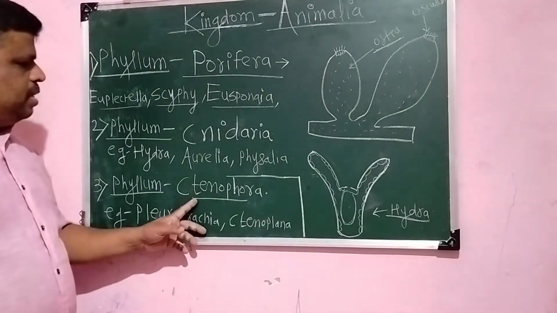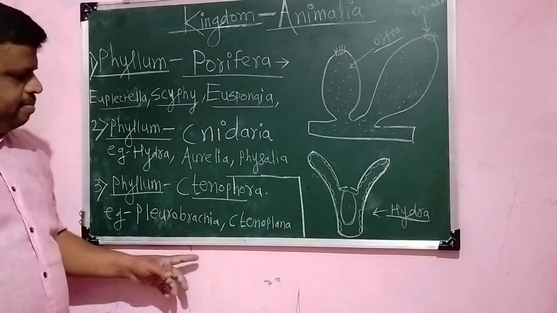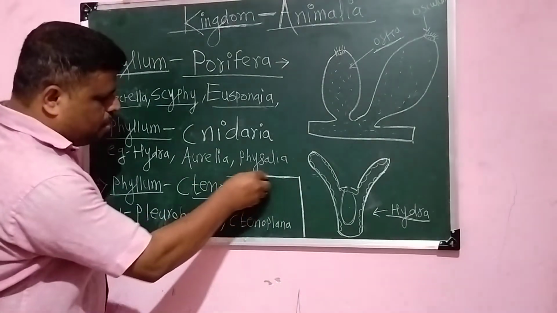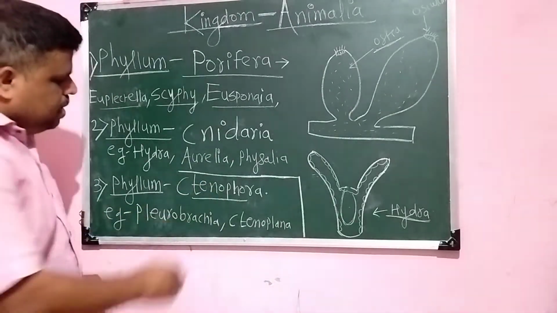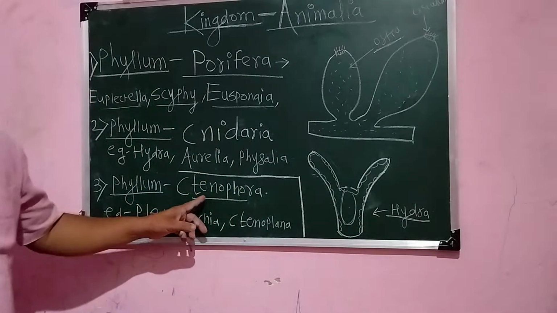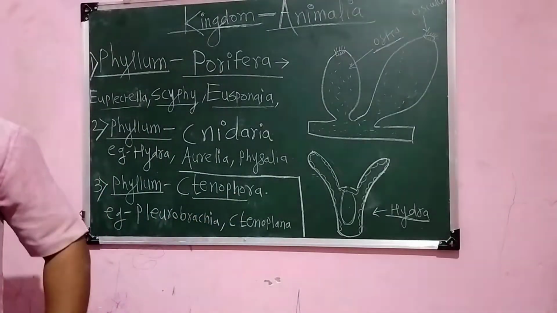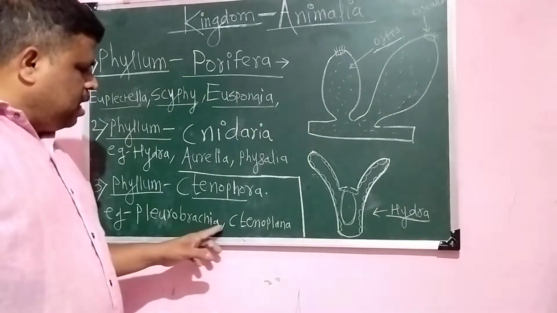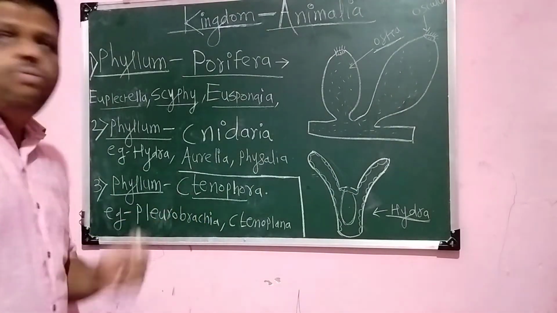And this phylum is very small because it includes very few animals. The spelling of Ctenophora starts with C. Ctenophora. Let us see the examples of Ctenophora, Pleurobrachia and Ctenoplana. Let us see the characters of the phylum Ctenophora one by one.